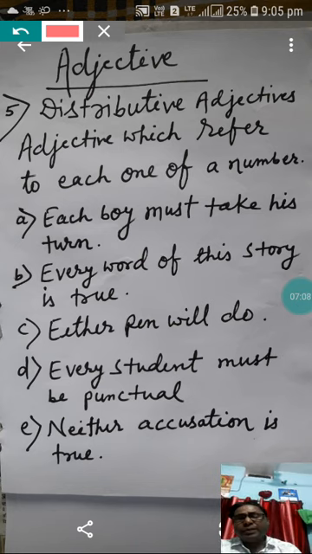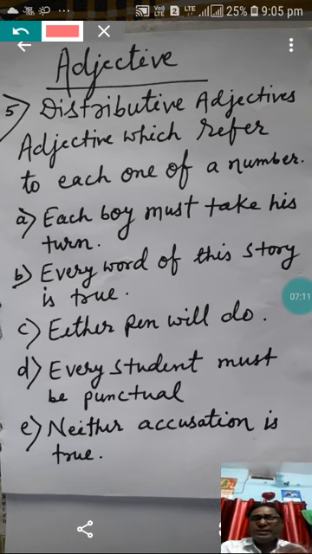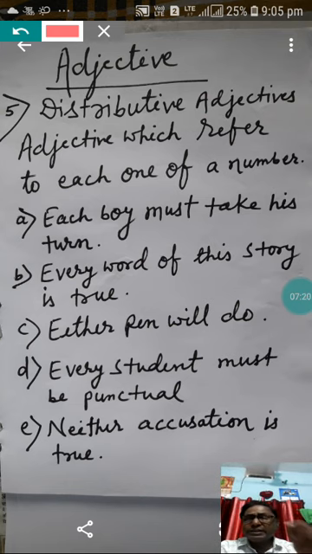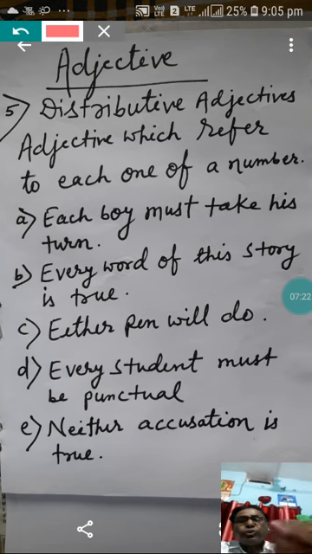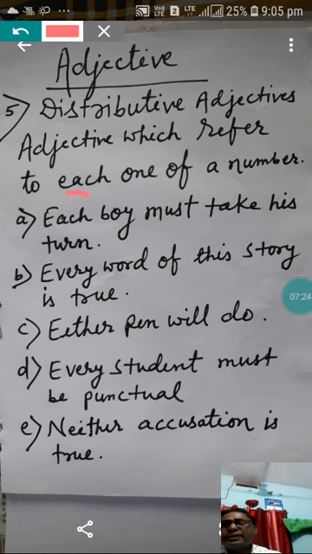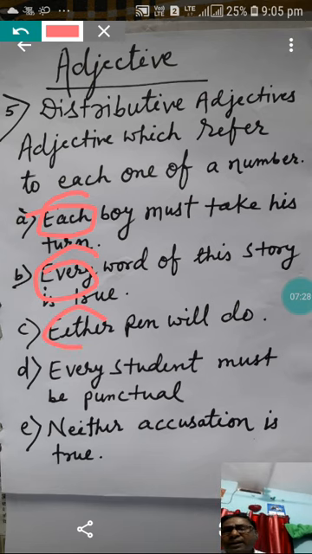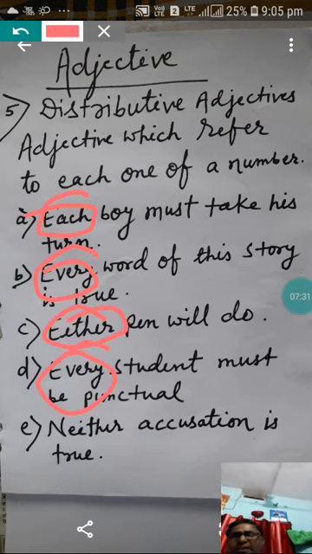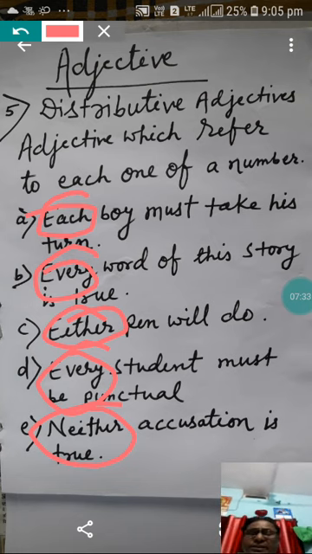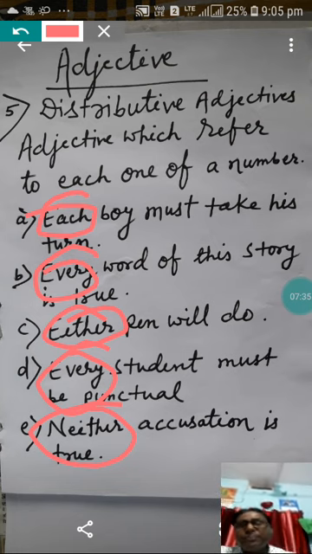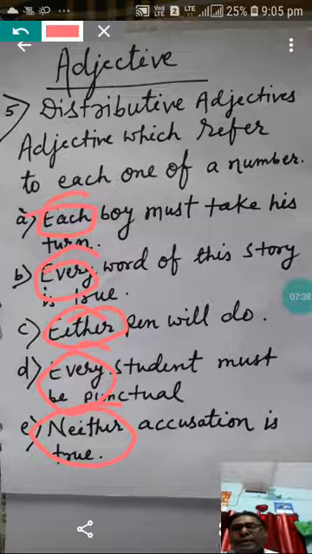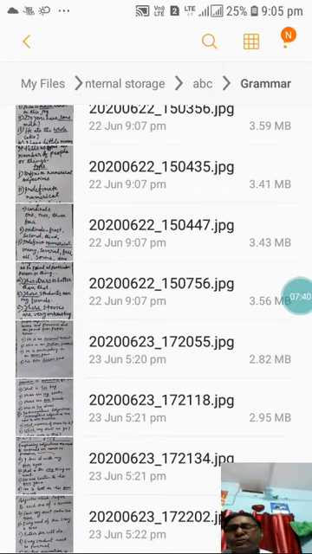When you are blaming any person for any offense, that is called accusation. So neither accusation is true. There are several accusations made, but none of them, not a single one, is true here. So in this sentence, you have seen here each, here every, here either, every in the next sentence, and neither. In all these sentences are distributive adjectives. So my dear students, let us see now the next one.